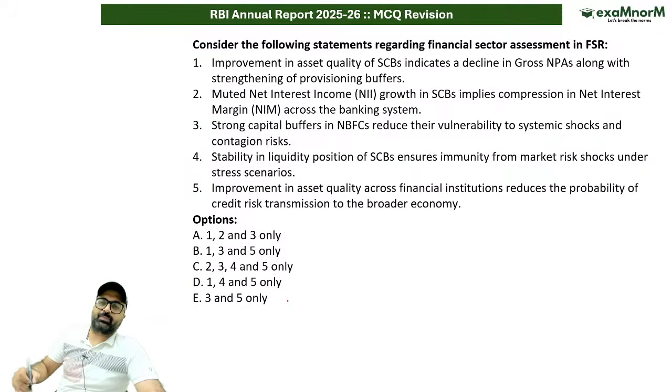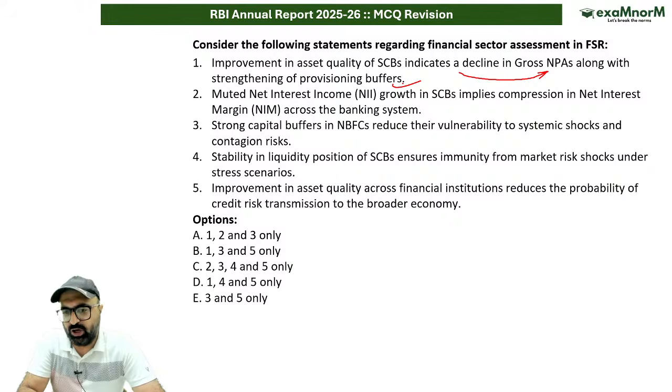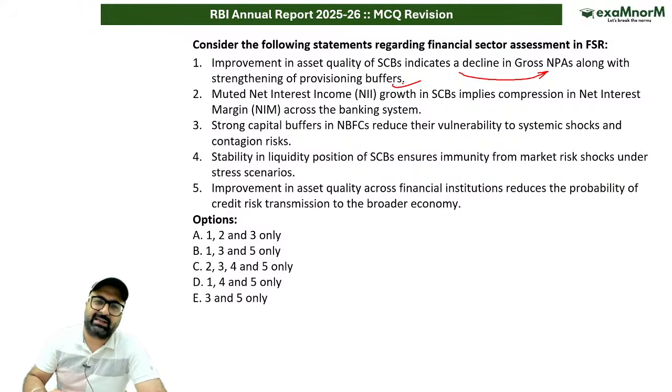So the question says the improvement in the asset quality of scheduled commercial banks indicates a decline in gross NPA along with strengthening of provisioning buffers. क्या ये point सही है? So this is absolutely correct. Better asset quality, lower NPA, better provisioning. This is correct.